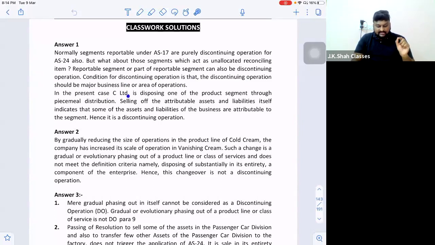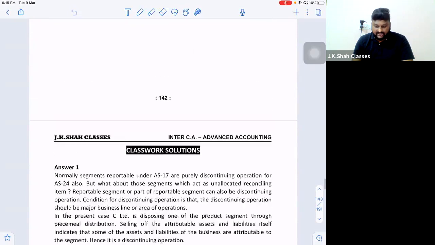So in this present case, C Limited is disposing of one of the product segments through piecemeal distribution. Selling off the attributable assets and liabilities itself indicates that some of the assets and liabilities of the business are attributable to that segment. Hence, it is a discontinuing operation. So two major conditions: one, it is a product segment, a business segment, and secondly, piecemeal distribution is done. These two points are enough to say that yes, it's a discontinuing operation. Right? Let's go ahead for the next one.